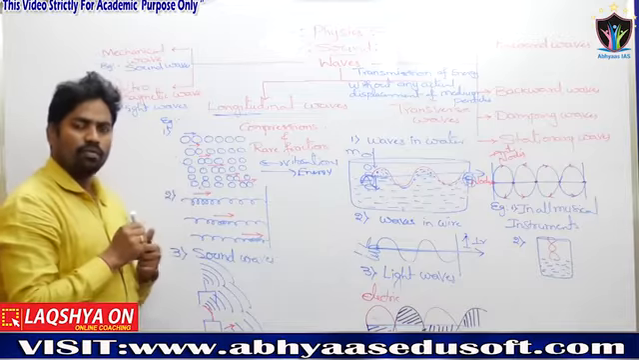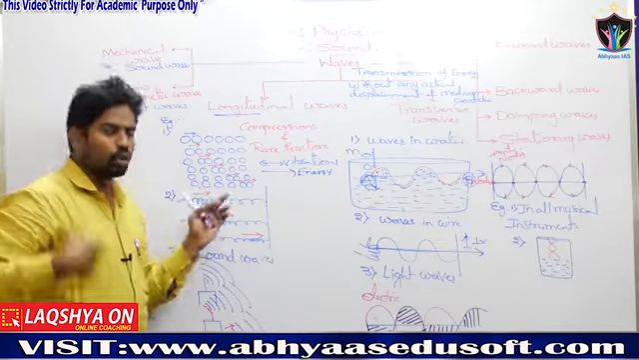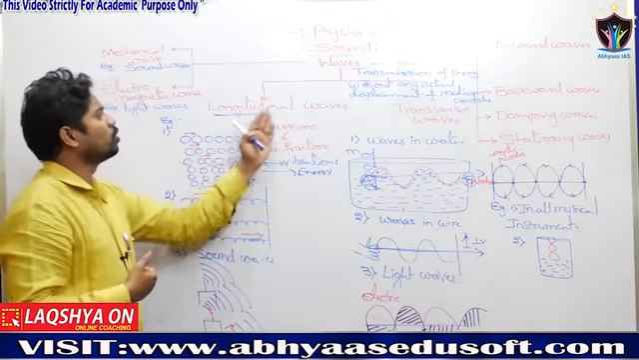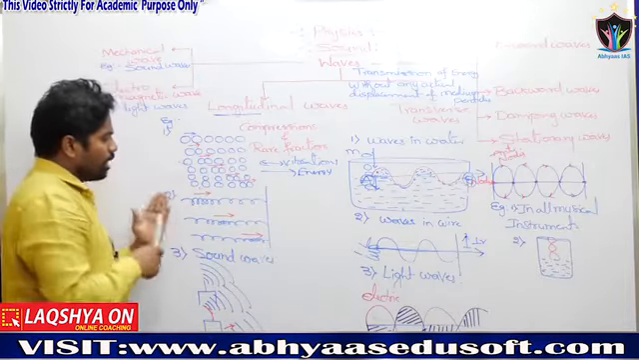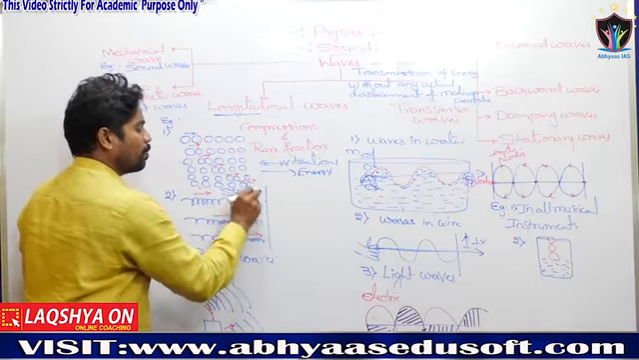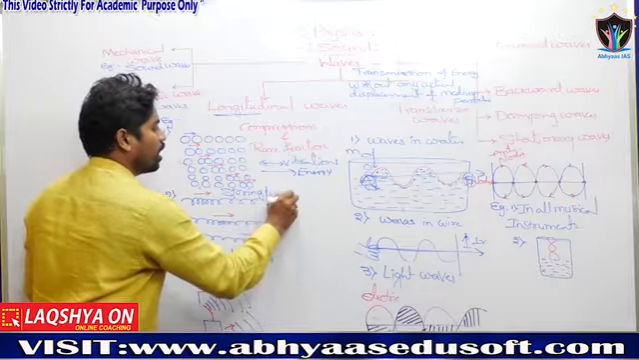An example is the wave passing through persons present in a line, in series, called longitudinal waves, as well as spring waves. Spring waves are also an example of longitudinal waves.